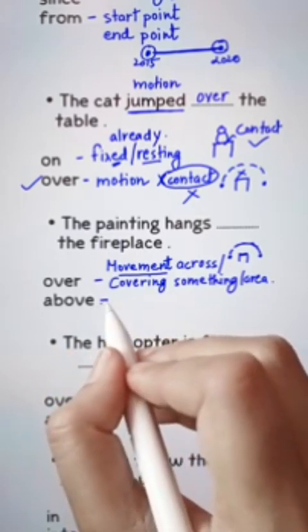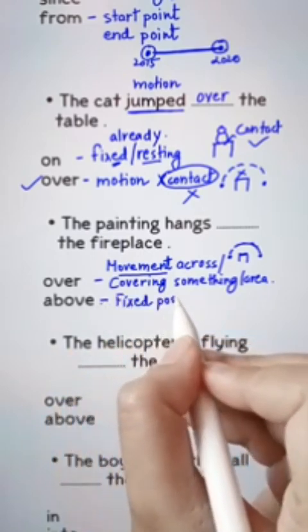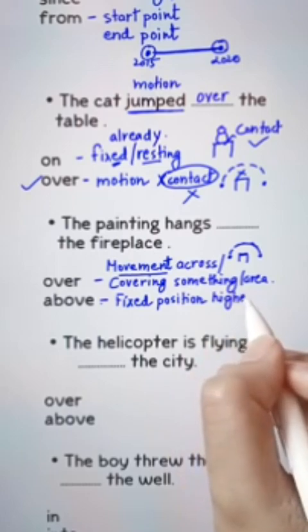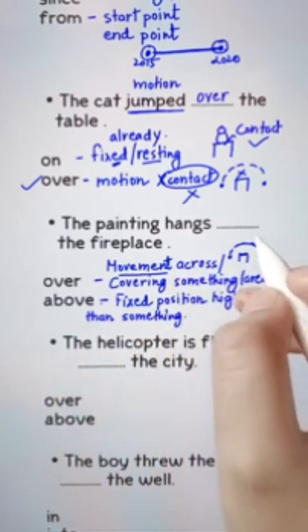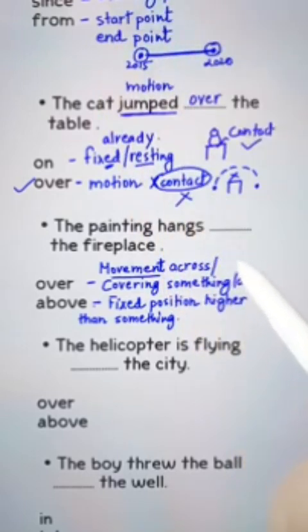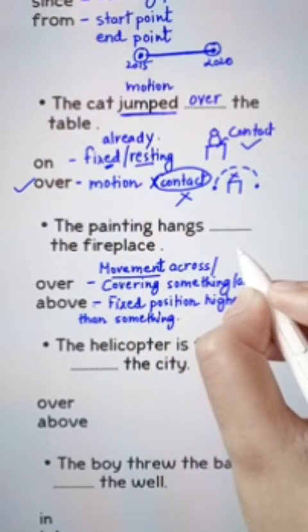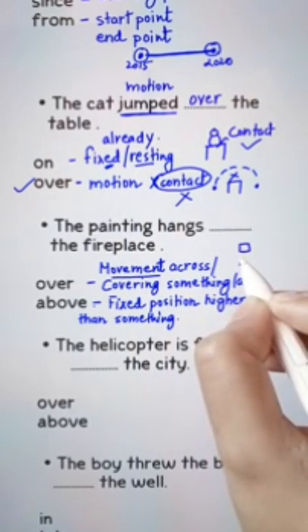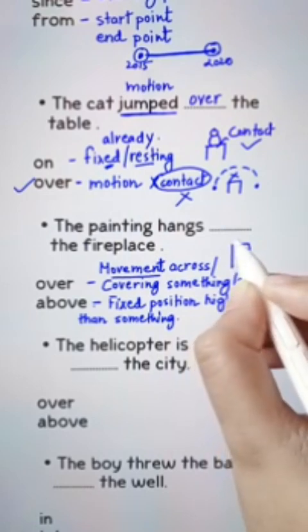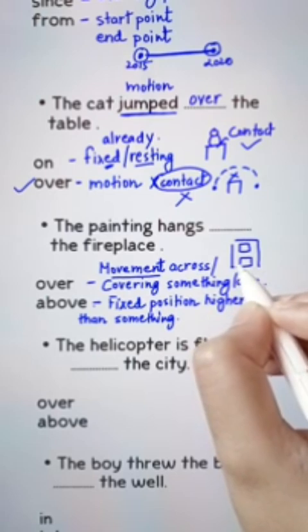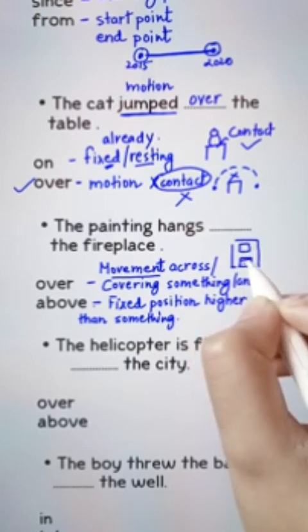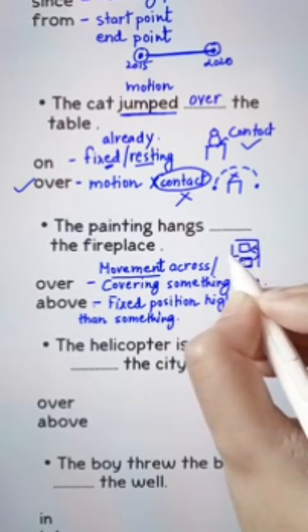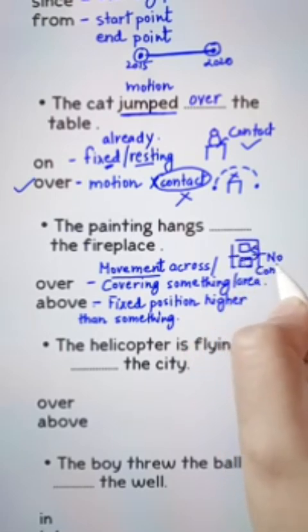And use above when we mean to say something in a fixed position higher than something else. We talk about fixed position in above. Let me give you a picture for that. This is a painting as given in the sentence, and this is the fireplace, and this is the wall. The painting hangs above the fireplace without touching its area. As you can see, there's space between these two nouns, no contact between them.